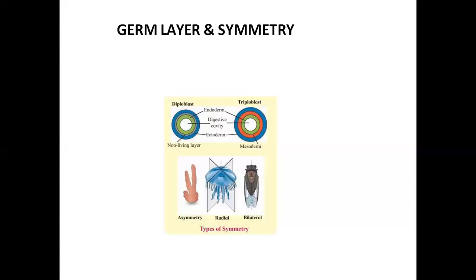If we talk about bilateral symmetry, this symmetry is actually common in most animals, when a single axis passing through the center of the body equally divides it into halves. Examples are most of the annelids, arthropods, mollusks, reptiles, aves, up to the mammals. So bilateral symmetry is more common in most animal cases.